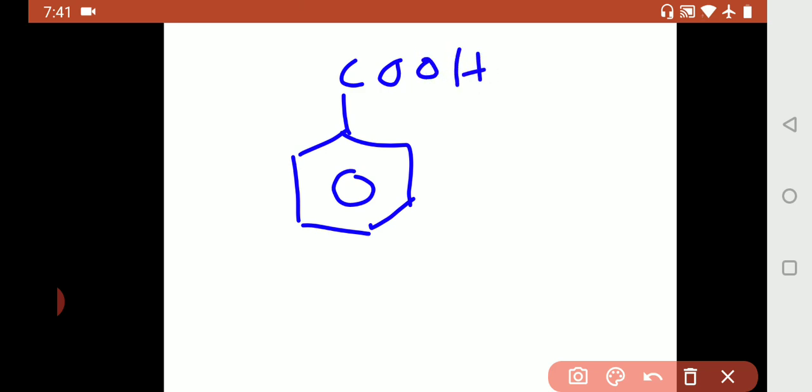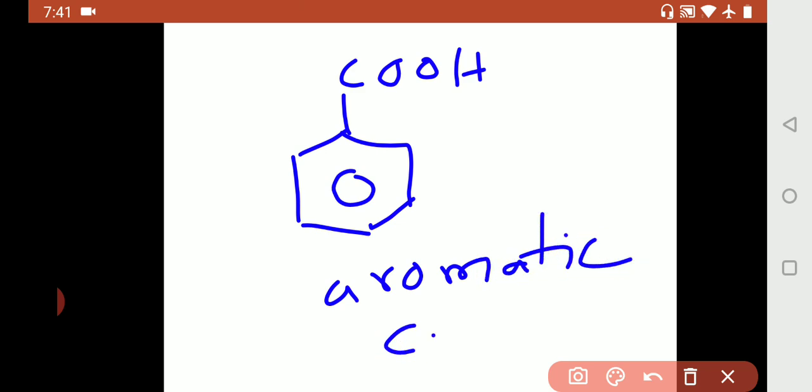If this COOH group is present on aromatic ring, for example benzene ring, that is benzoic acid, this is aromatic carboxylic acid. Now we are seeing the preparation of aromatic carboxylic acids. This is the meaning of aromatic carboxylic acid, meaning of COOH functional group, carboxylic acid functional group.